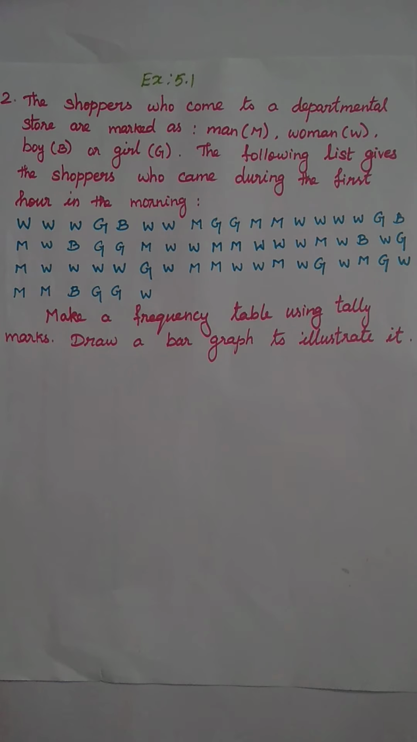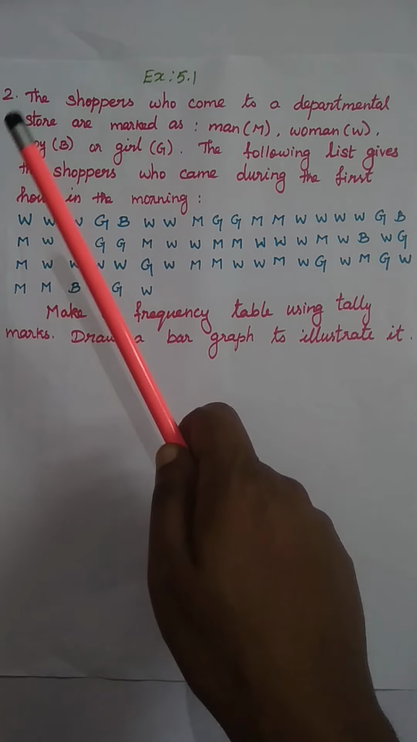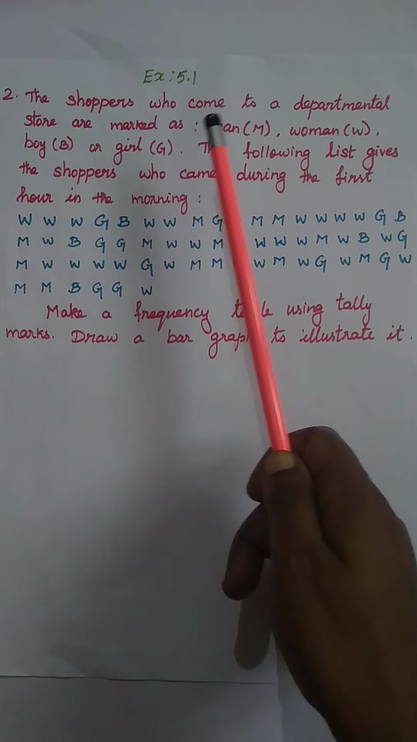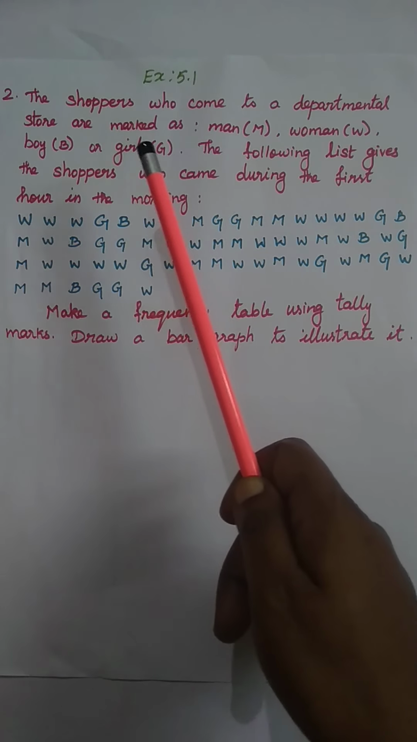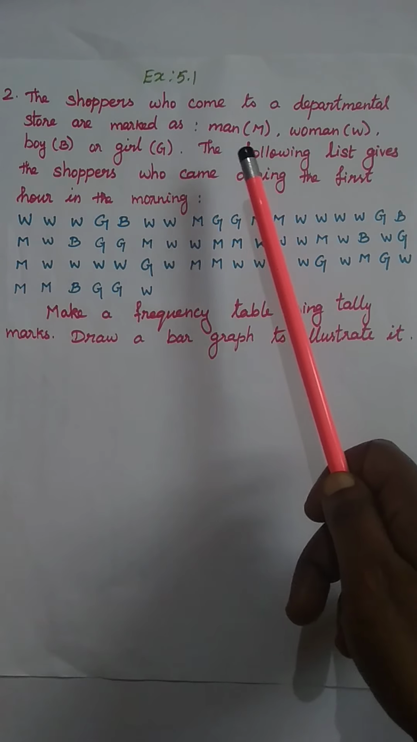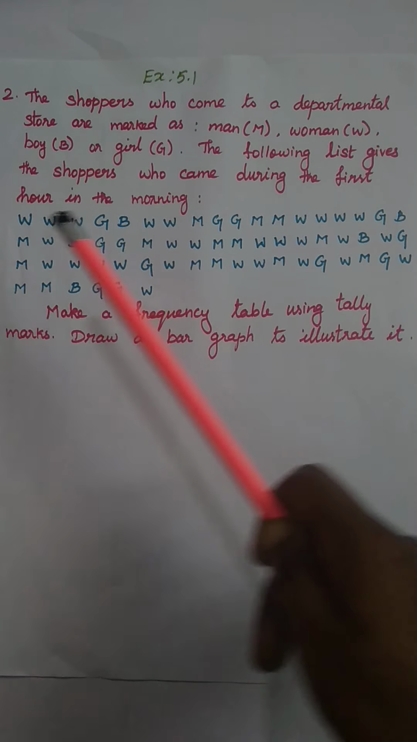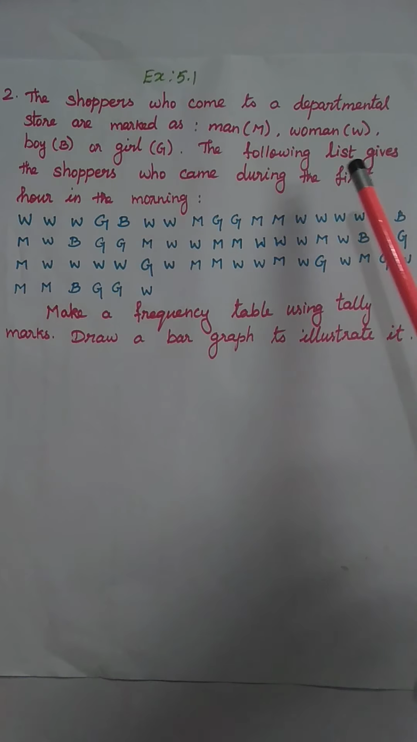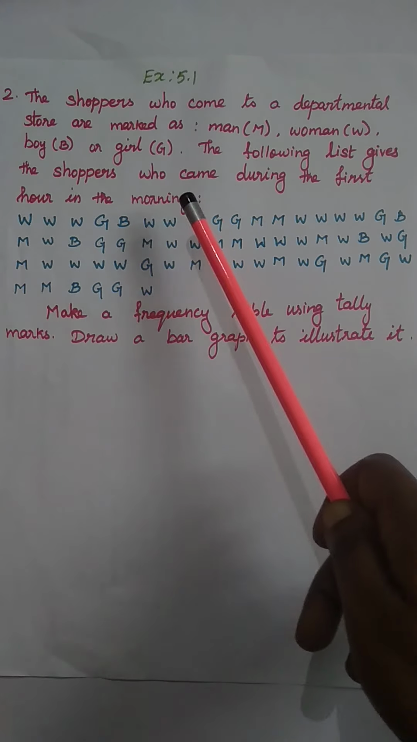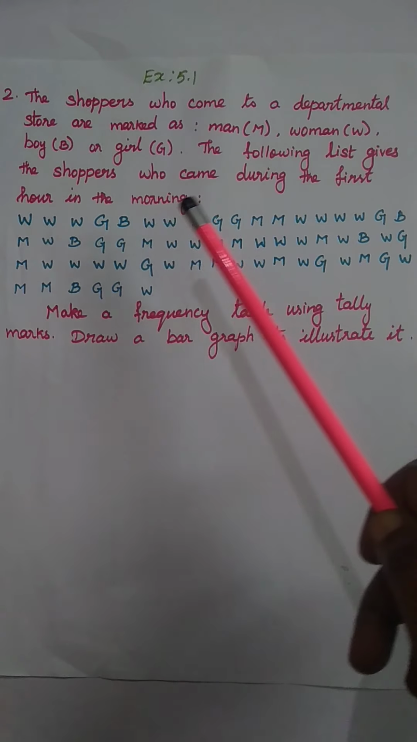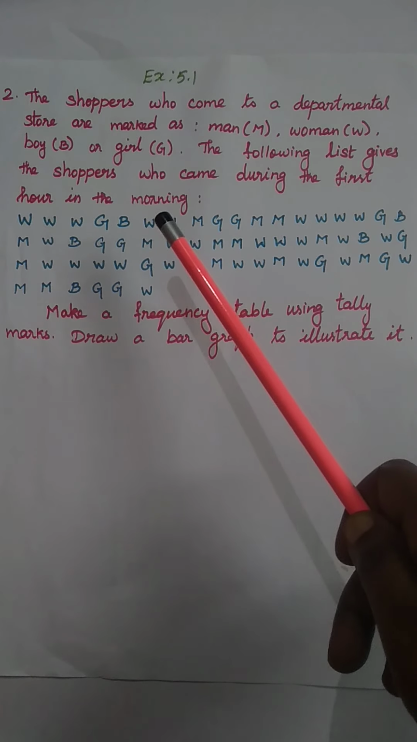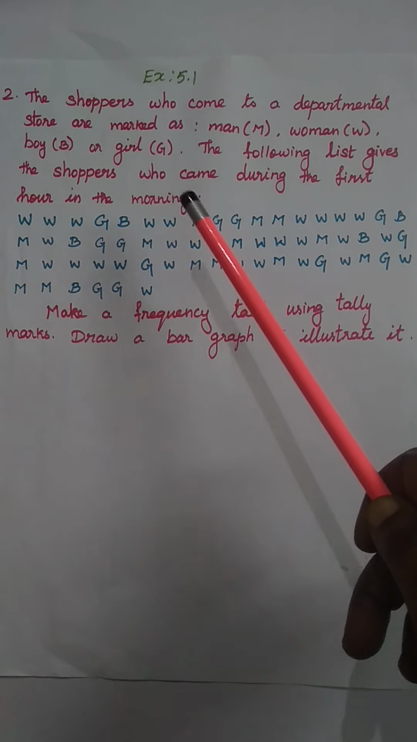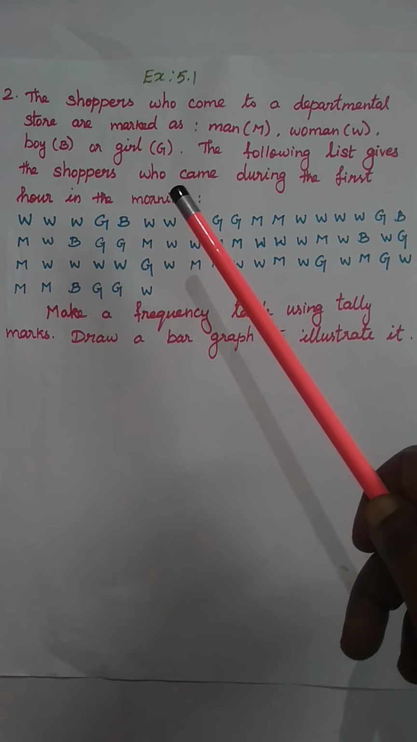Okay students, now we are going to do the sum in exercise 5.1. The question is, the shoppers who come to a departmental store are marked as man as M, woman as W, boy B or girl G. The following list gives the shoppers who came during the first hour in the morning. So in the departmental store, who and all came?